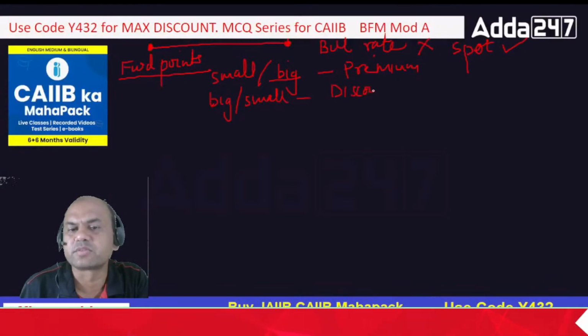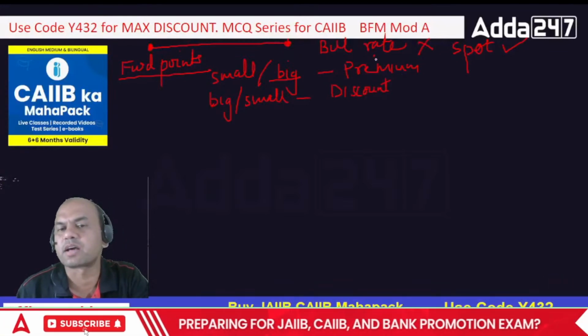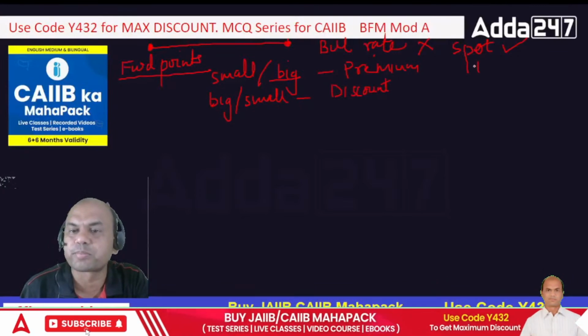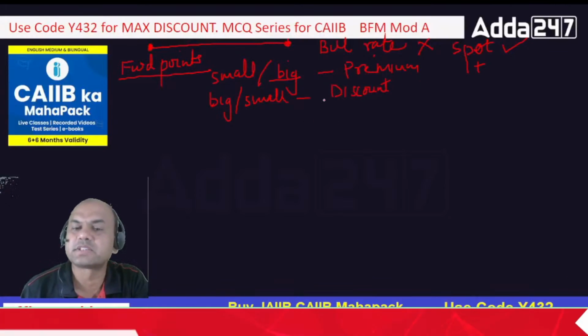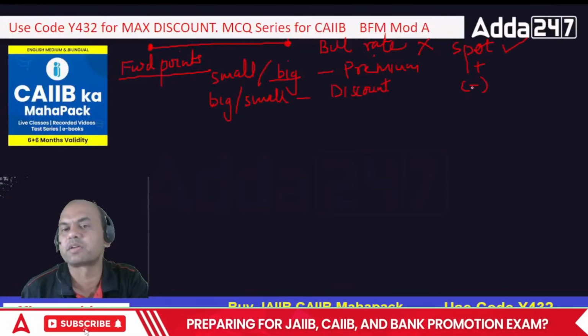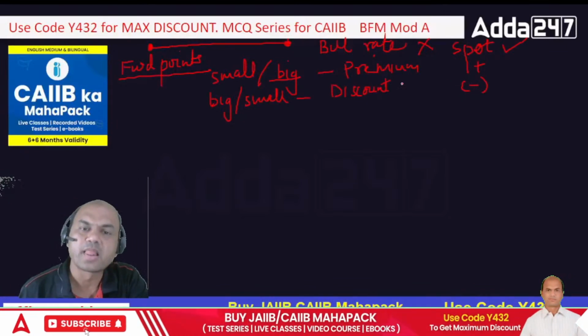Why did I mention this? What's the use of this here? Whenever the currency is in premium, you have to add to the spot rate, spot plus whatever the forward points are. Whenever it's in discount, you have to subtract it, spot minus whatever the forward points are. This is the importance of forward points.